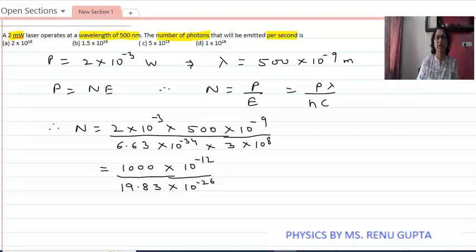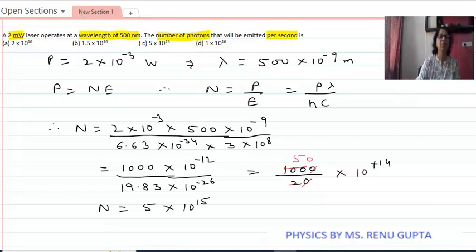Now 19.83 can be considered nearly equal to 20 into 10 the power minus 26. Now this 0 gets cancelled, 2 ones are 50s. So this is equal to, now this is not minus 14, this is plus 14. So now the number of photons emitted per second is 50 into 10 the power 14, or this is 5 into 10 the power 15.